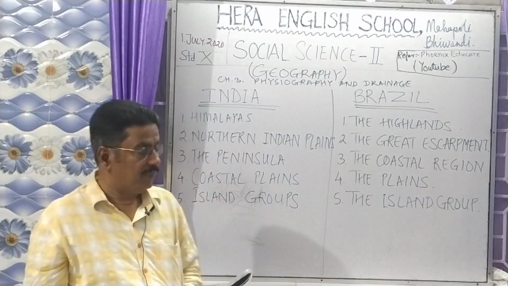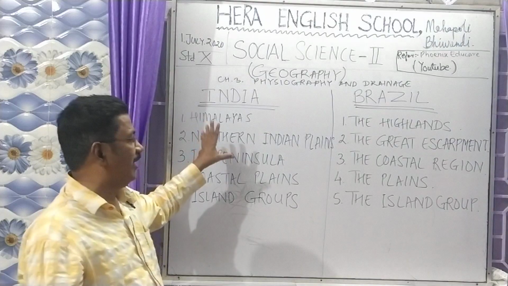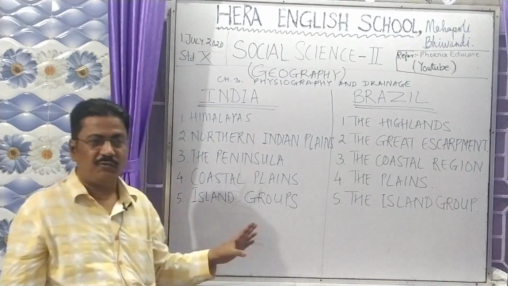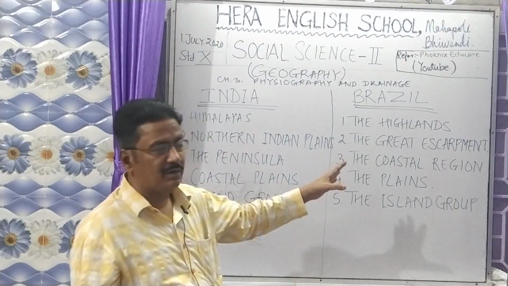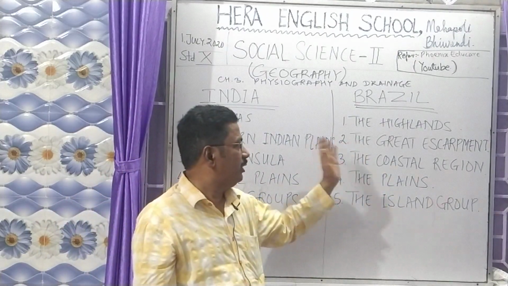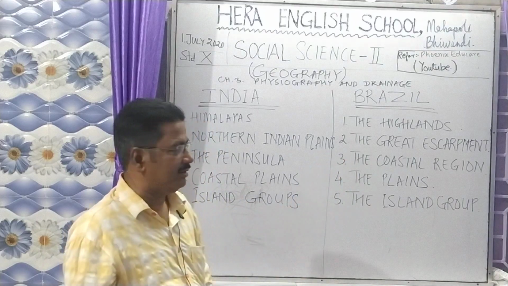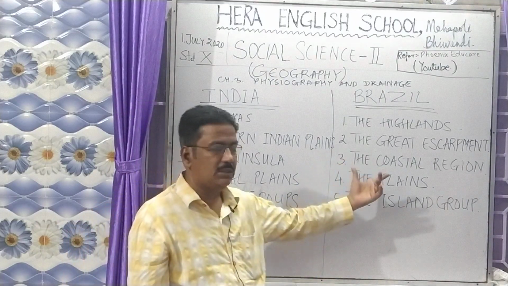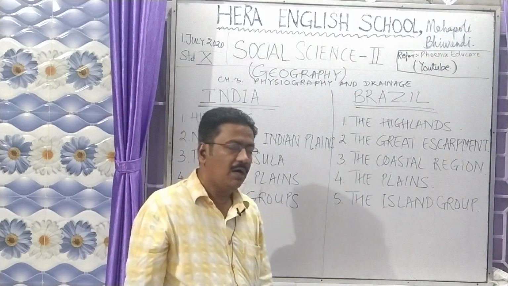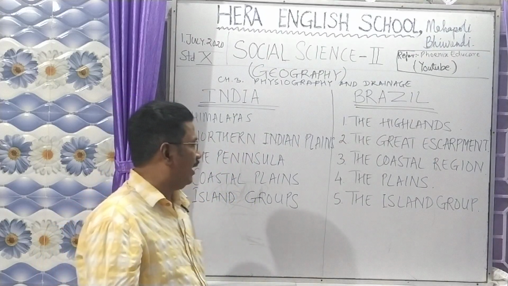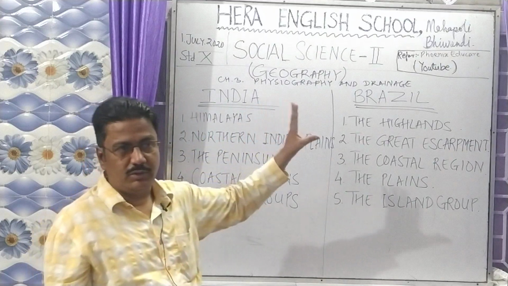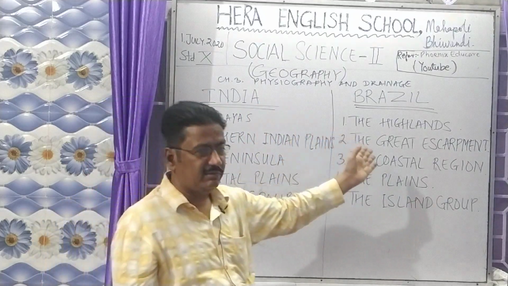Okay. Now, same way like in India, we have 5 divisions of the physical part of India. Similarly, we have 5 parts of Brazil also. First one is the highlands, the second the escarpment region, then you have the coastal region, the plains of Brazil and the island groups of Brazil. Like we have the Himalayas, the complete mountain ranges, same way the highlands of Brazil are there.